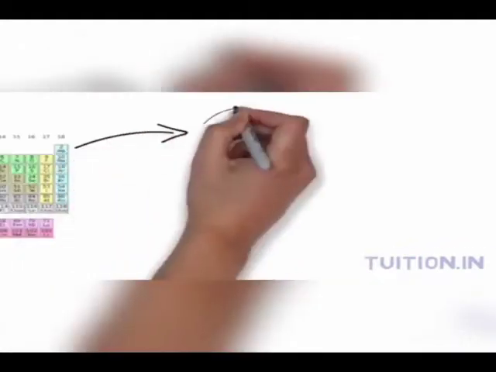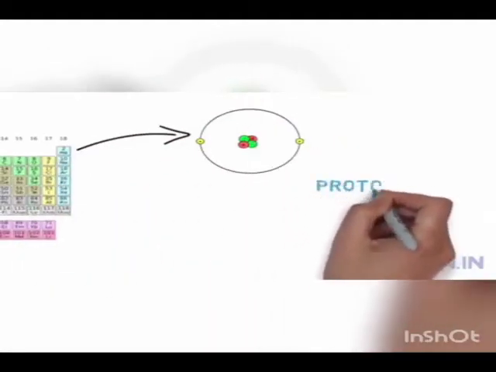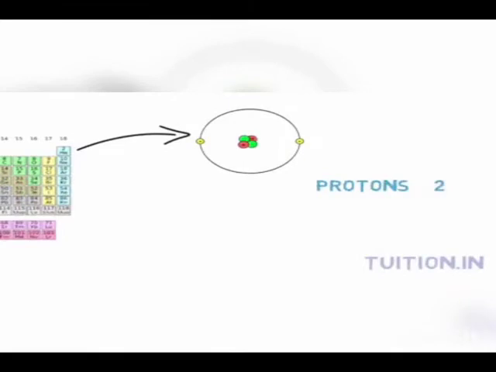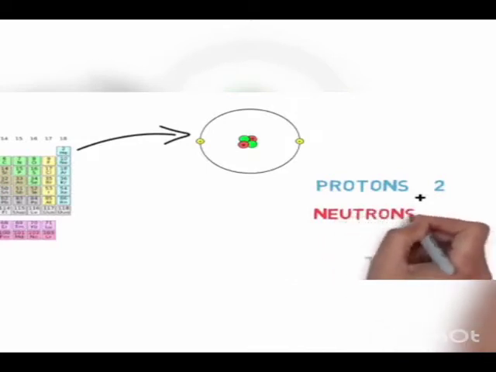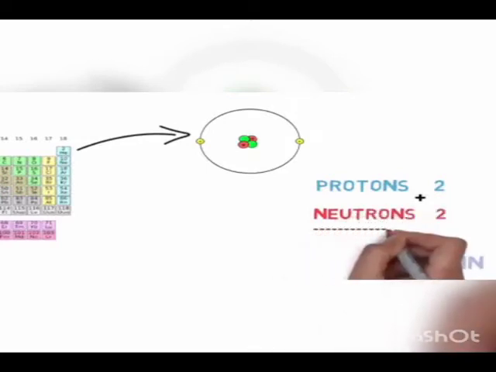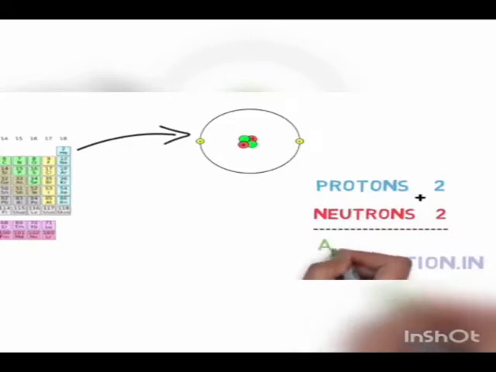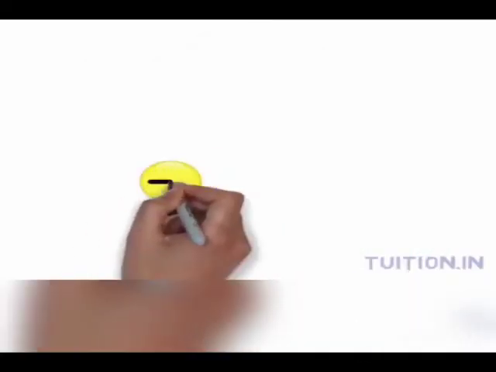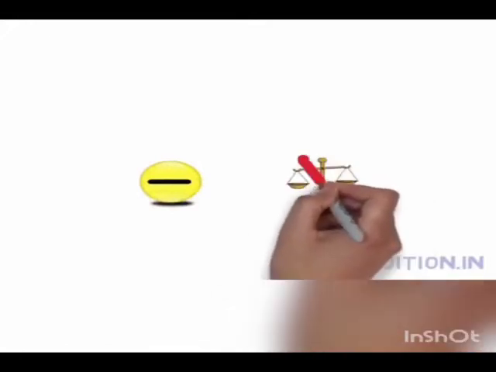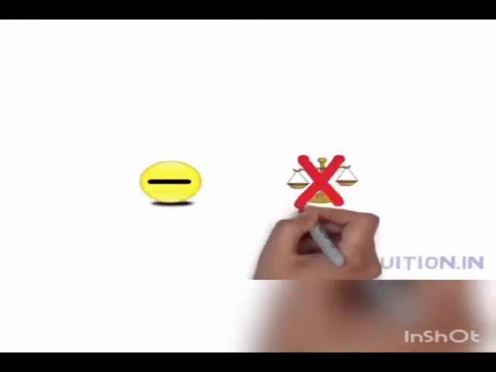For instance, a helium atom has 2 protons, so its atomic number is 2. It also has 2 neutrons. Adding number of protons and neutrons, we get 4, which is helium's atomic mass unit. Electrons have almost no mass and are not included in AMU calculations.